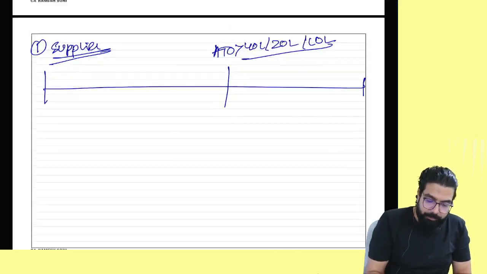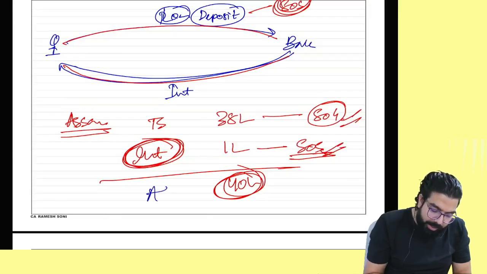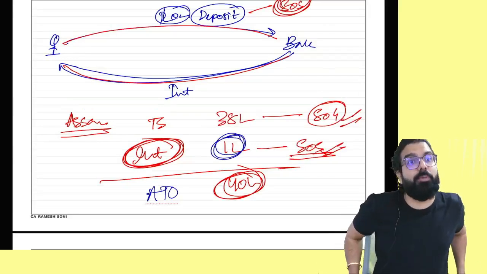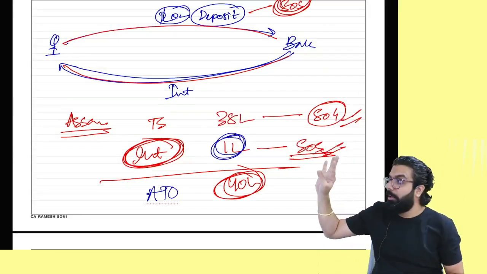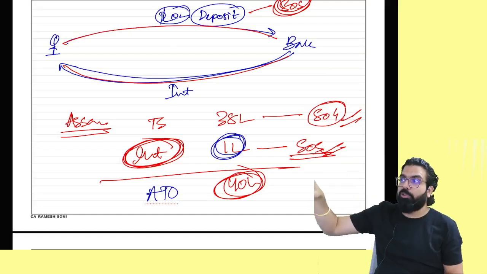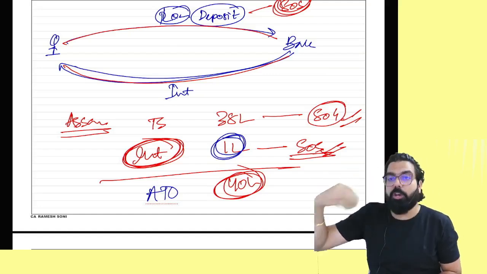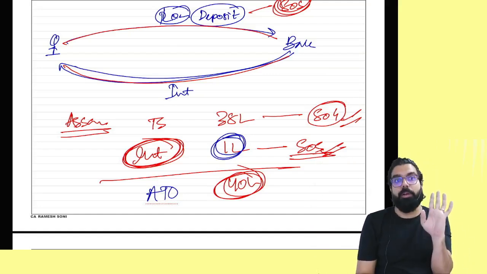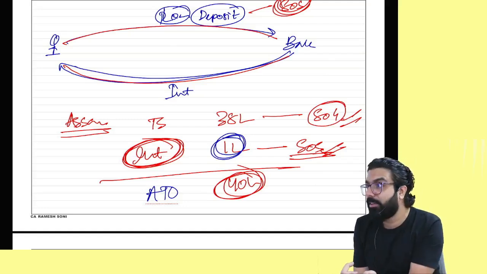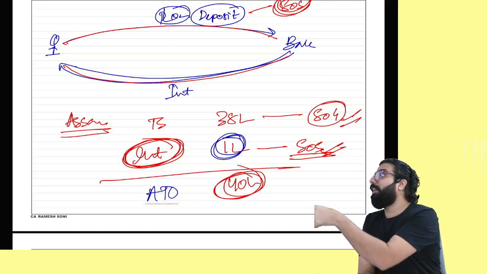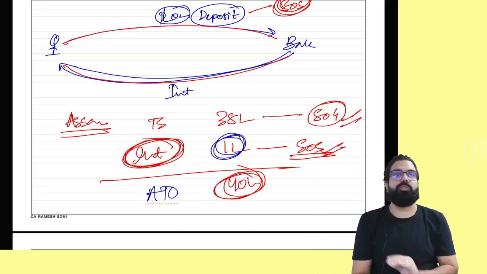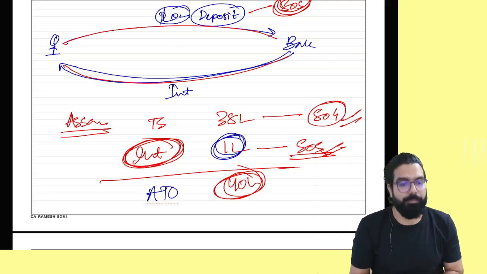Remember one thing, in this case your aggregate turnover will include interest. In the composition scheme, what do we do? Interest we ignore. We don't even consider it in turnover. We don't include it in aggregate turnover. But in the registration chapter, interest is included in the aggregate turnover. But because of interest, you will not be considered a supplier of service. You will still be deemed a supplier of goods. Is my point clear to all? Next.